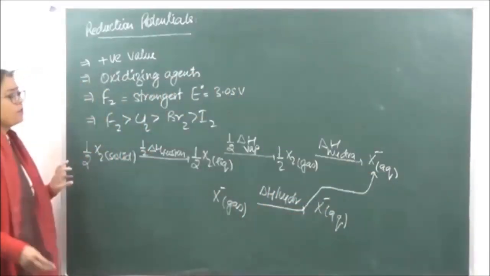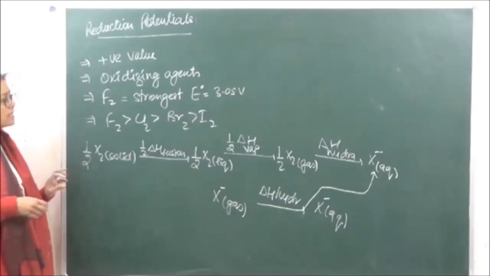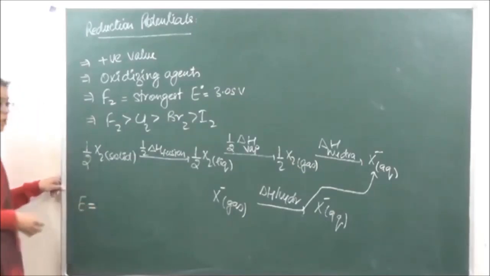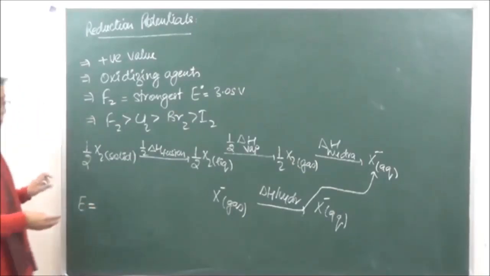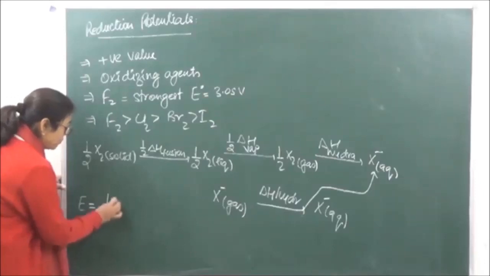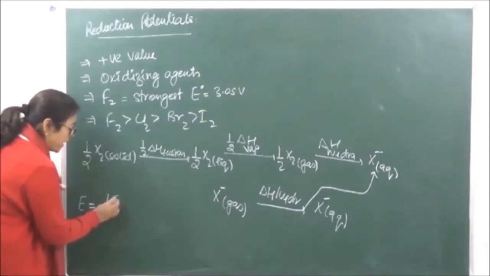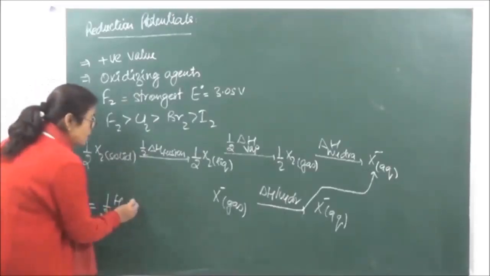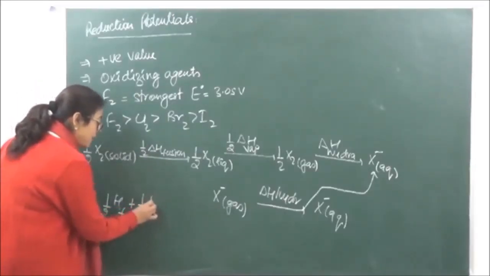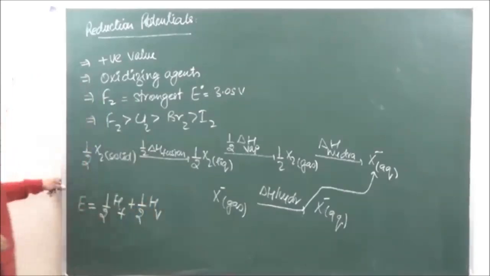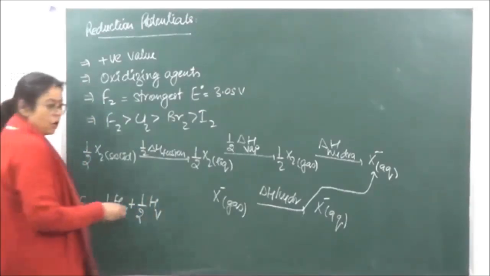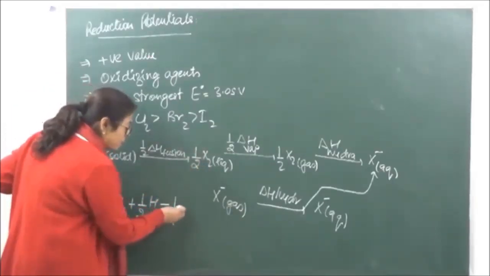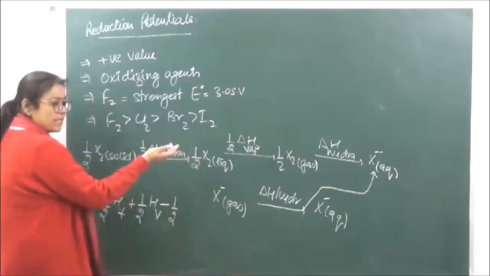So basically when we are talking of the oxidizing properties, we take the sum total of all the energies over here. What is going to be the sum total of energies? We have half of enthalpy of fusion, plus half of enthalpy of vaporization, plus we are dissociating this.